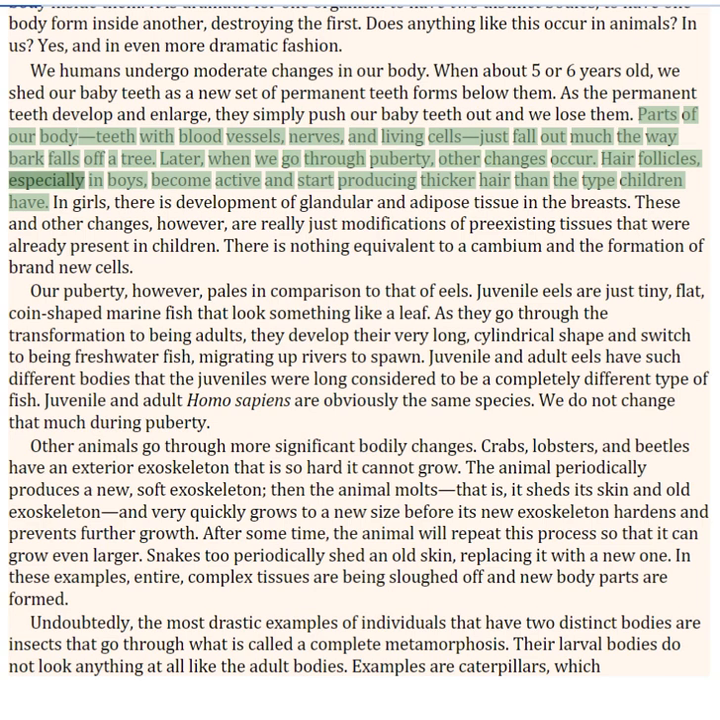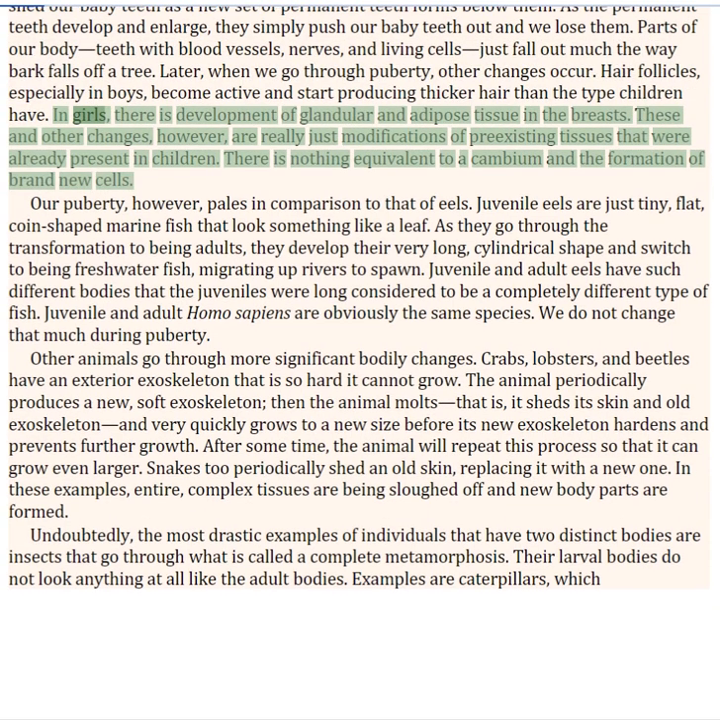Later, when we go through puberty, other changes occur. Hair follicles, especially in boys, become active and start producing thicker hair than the type children have. In girls, there is development of glandular and adipose tissue in the breasts. These and other changes, however, are really just modifications of pre-existing tissues that were already present in children. There is nothing equivalent to a cambium and the formation of brand new cells.